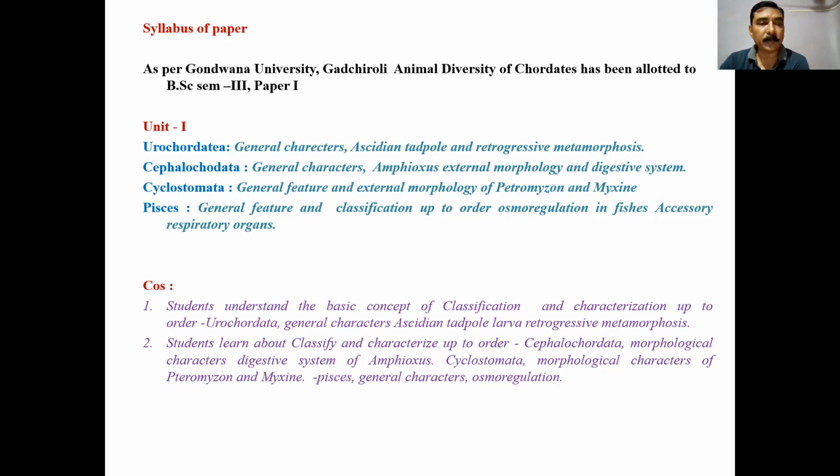The general characters of Cyclostomata: the body is elongated and eel-like, with median fins with cartilaginous fin rays, but no paired appendages. The tail is diphycercal. Skin is soft and smooth, containing unicellular mucus glands, but no scales are there.